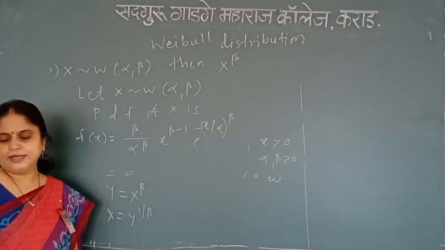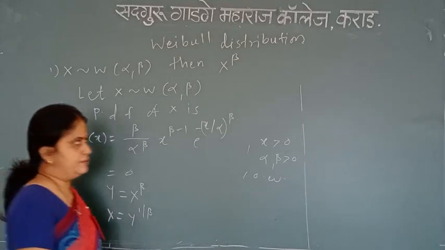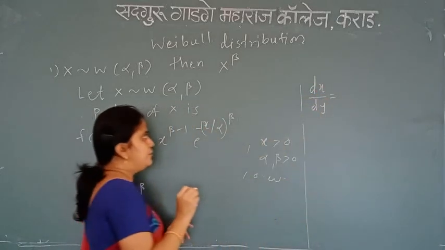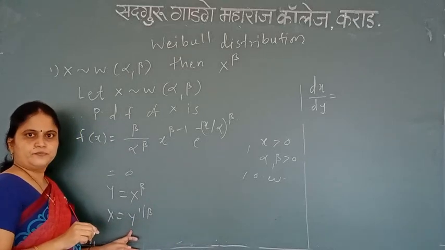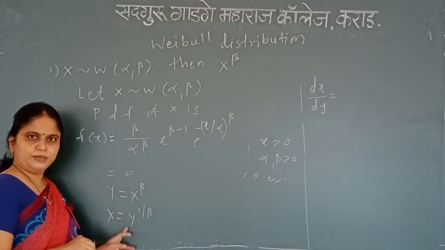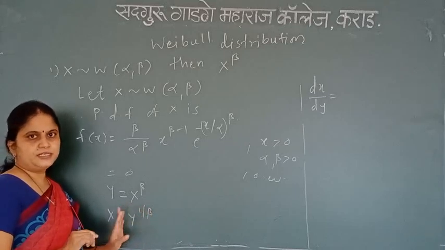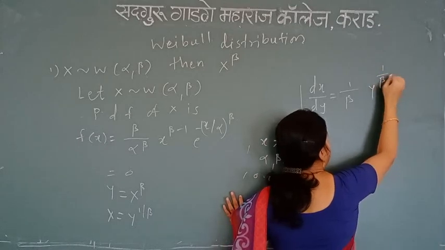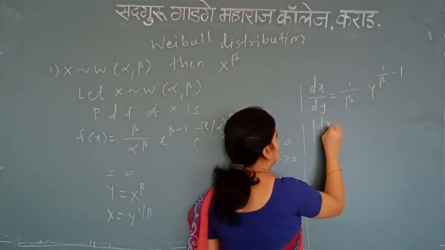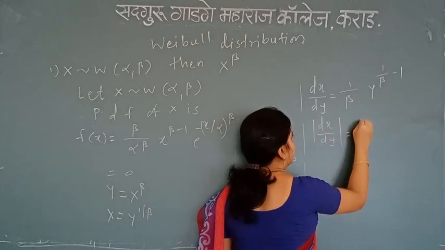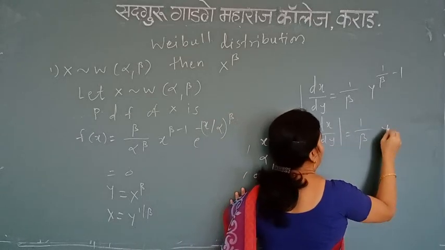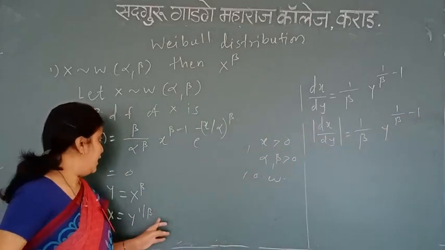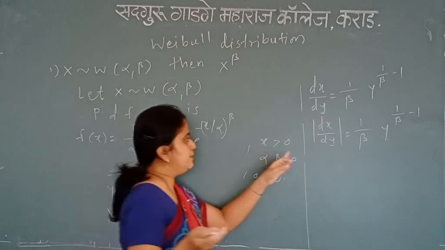Now I need to find dx by dy. What is the value of dx by dy? It is 1 upon beta y raised to 1 upon beta minus 1. Again I need the modulus of dx by dy, that is the positive part of this equation, 1 upon beta y raised to 1 upon beta minus 1. So this is my first step, this is my second step.